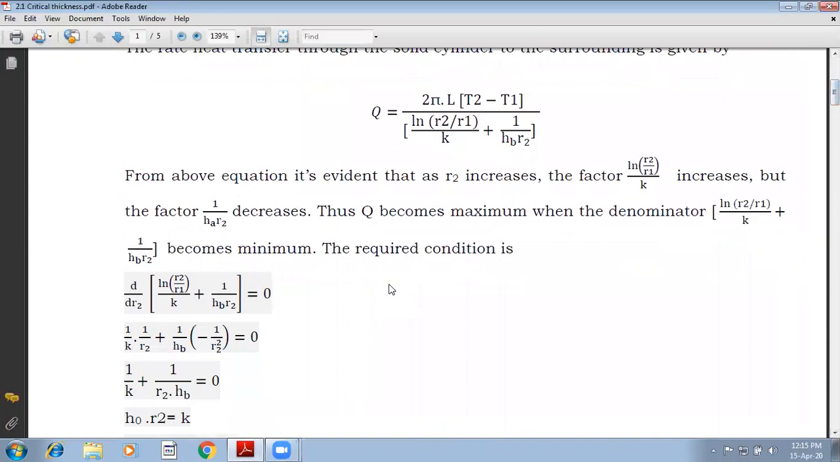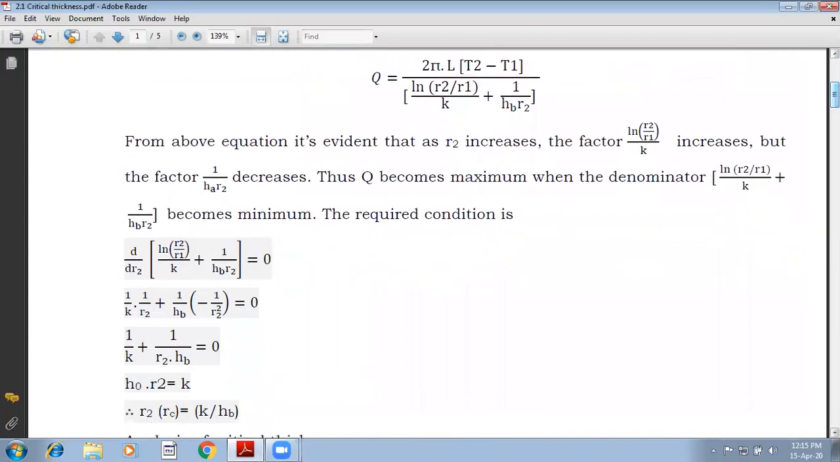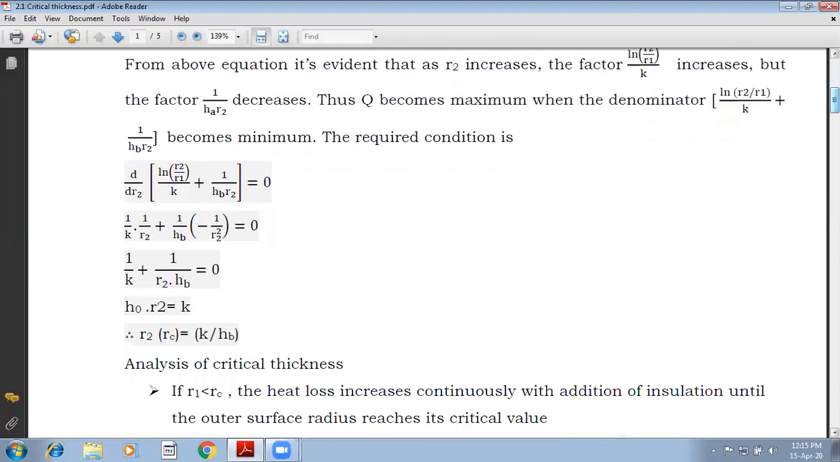At minimum resistance, the heat transfer Q will be maximum. Now if you take the differentiation of the denominator, which is ln R2 by R1 upon K plus 1 over HD into R2, you differentiate that with respect to R2. Why R2? Because that is the independent parameter.